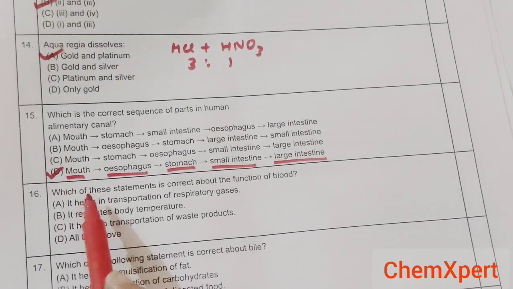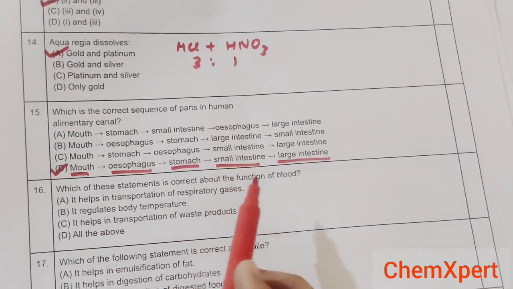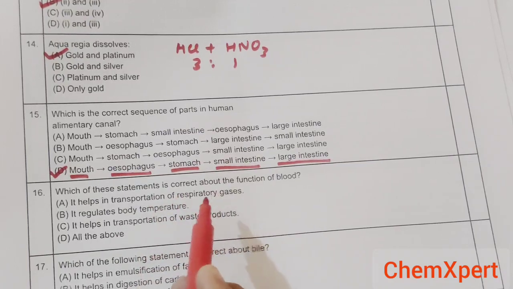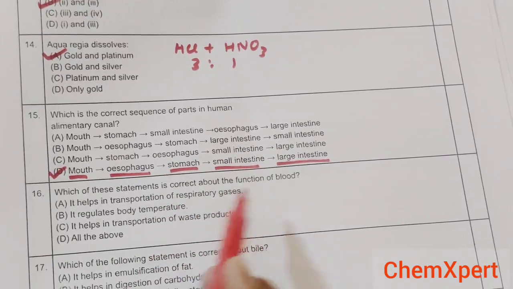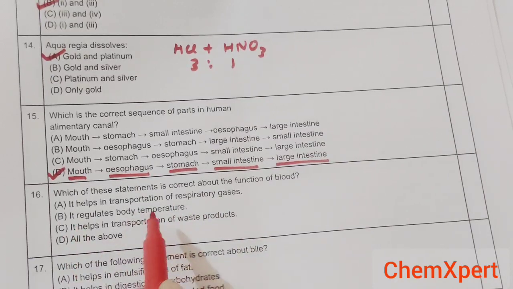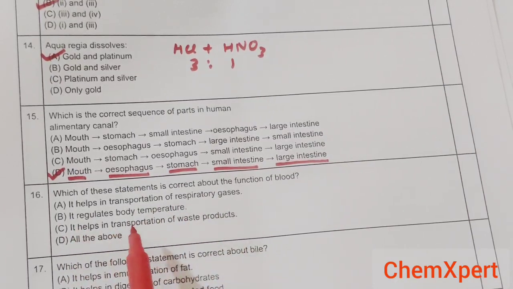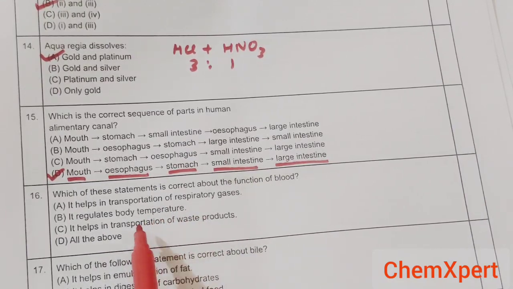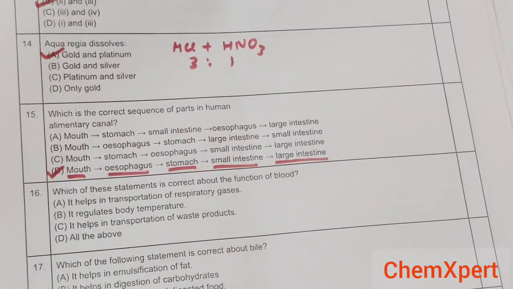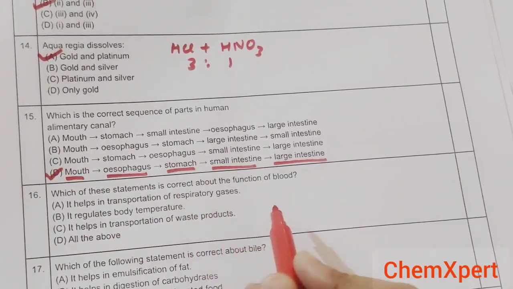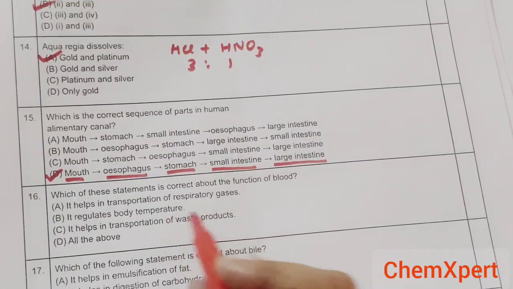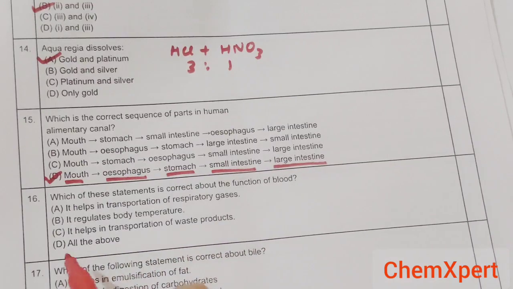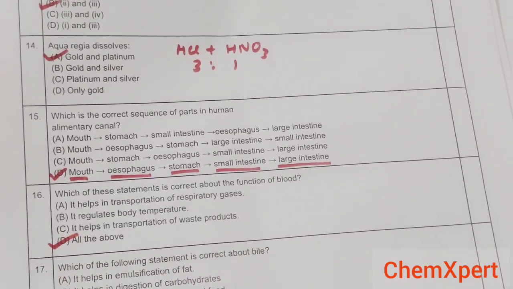Now the next question, which of these statements is correct about the function of the blood? It helps in the transportation of respiratory gases, yes. Carbon dioxide and oxygen are transported through it. It regulates the body temperature, yes. It helps in the transportation of waste products. Many food items and nutrients dissolve in the blood and are transported, and what is not useful is also transported through the blood only. So yes, it helps in the transportation of waste products. All the above. So the answer here is all the above.